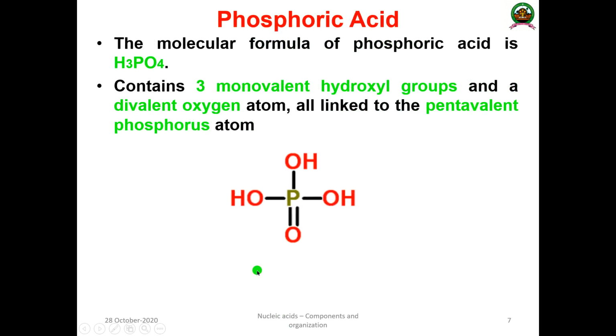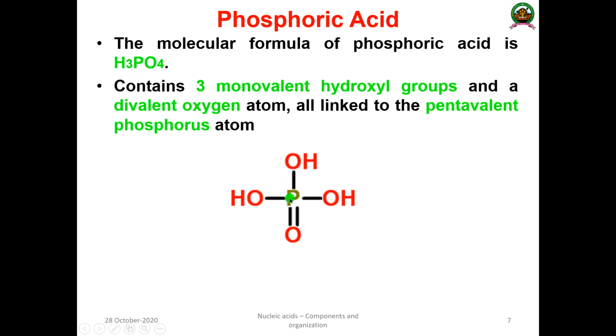Now we are going to discuss the phosphoric acid. This is one of the important components of DNA. Why is DNA negatively charged? The answer is the presence of phosphoric acid. The molecular formula of phosphoric acid is H3PO4.